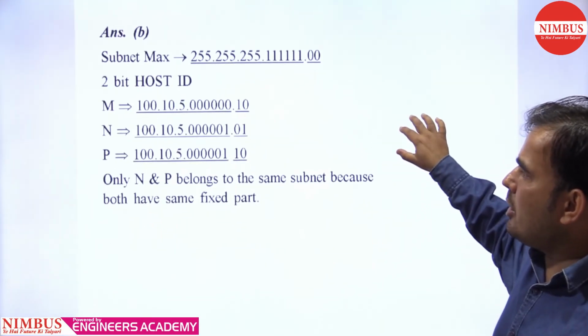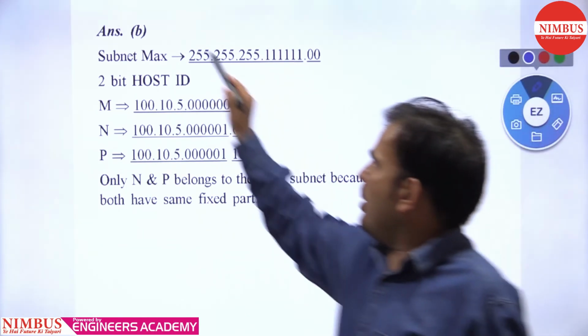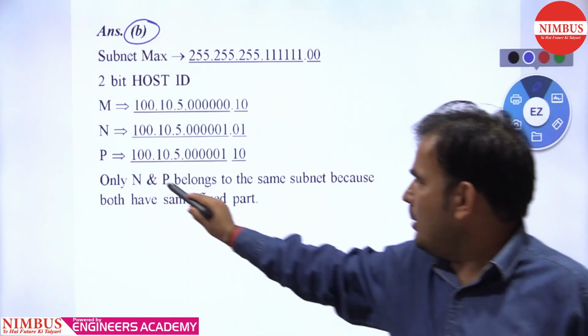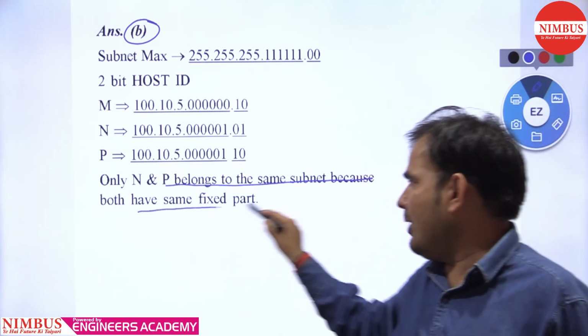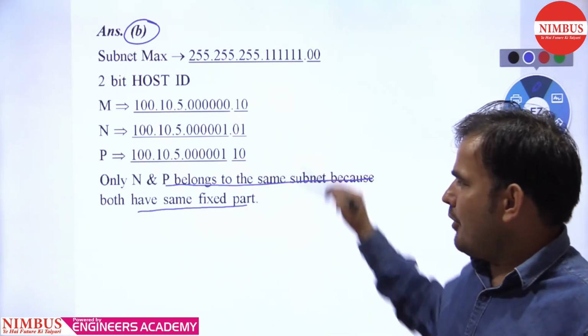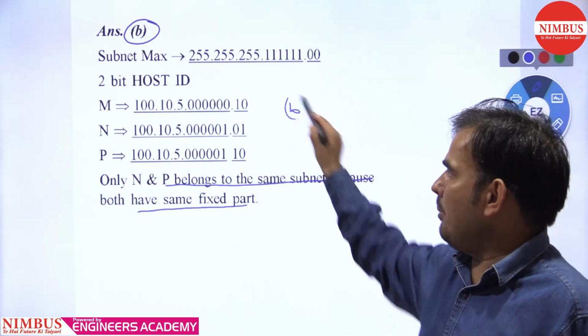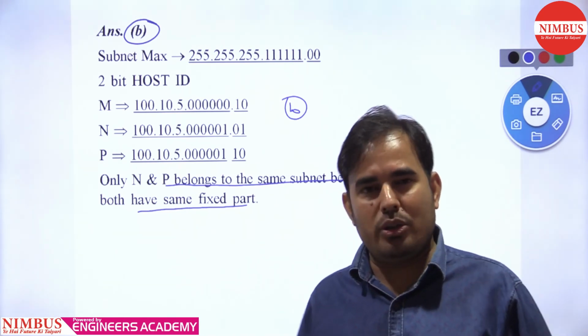You can see the solution. Okay. So which option is correct? Option B is correct. N and P belong to the same subnet because both have the same fixed part. Or you can check like this, as I told you. Both have the same fixed part, so that's why option B is correct. N and P belong to the same network and M does not belong to the same network.